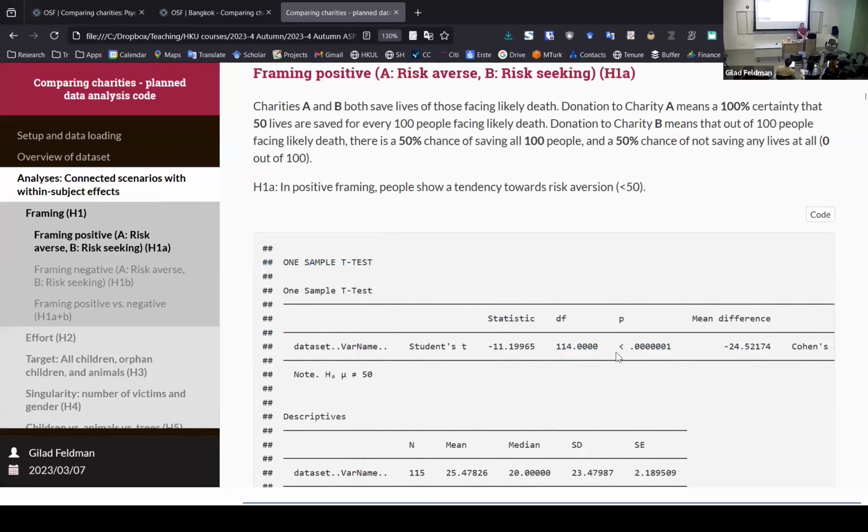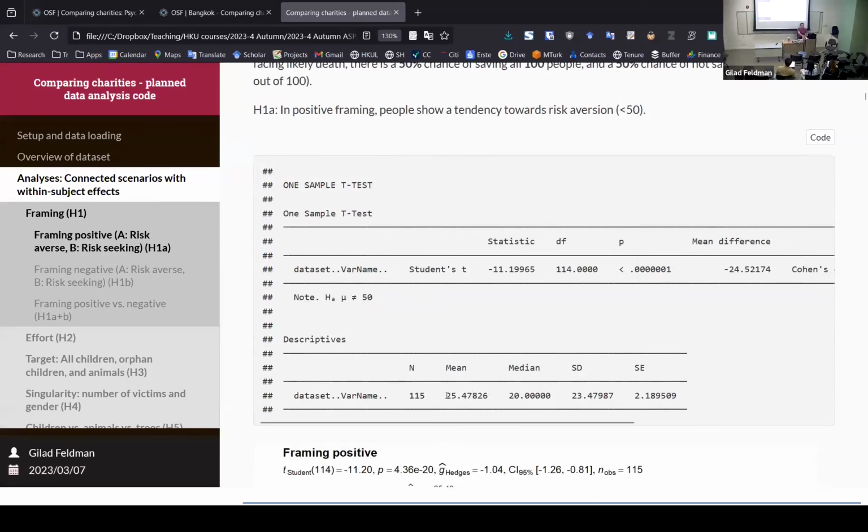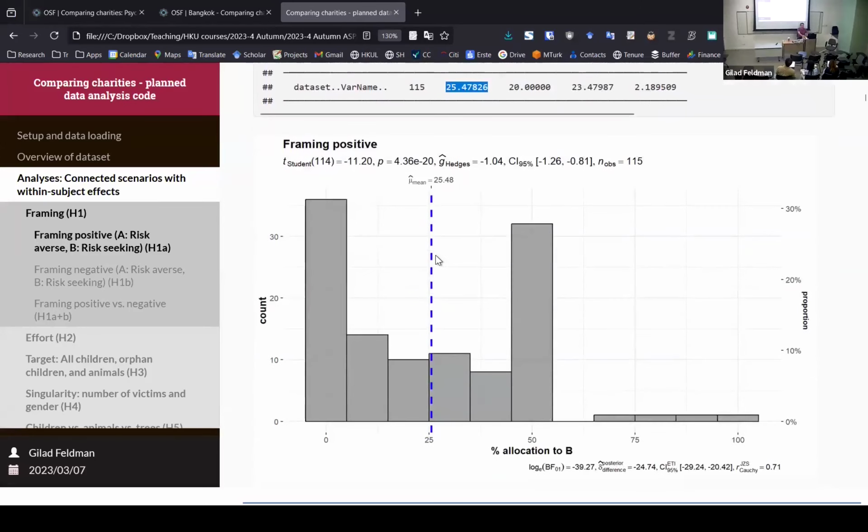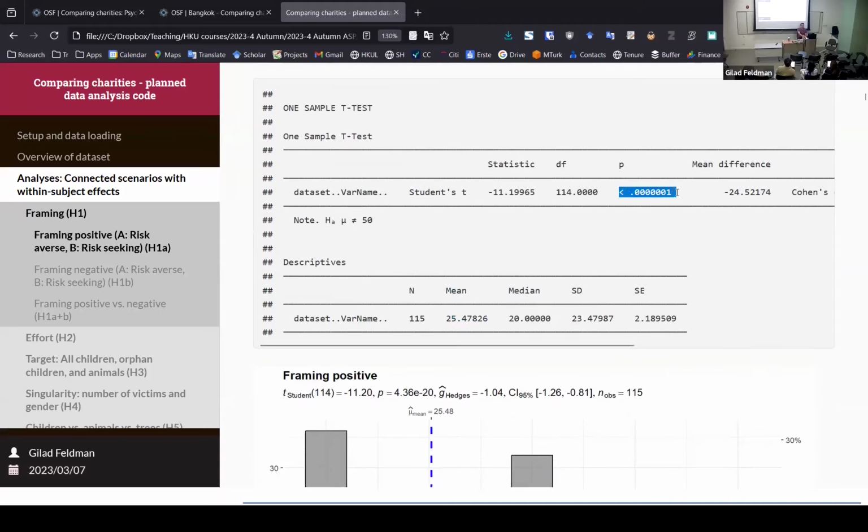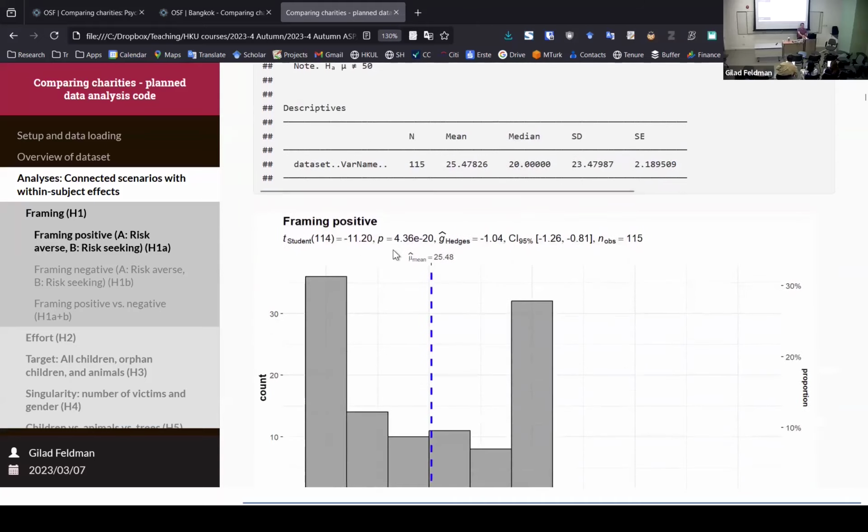So what are the results? You can see that the mean is 25. If we look at this figure, which you will get from me, you don't need to create this on your own, you will see that most people prefer 0 allocation to B, so lower than 50. The mean is 25. If you look at the statistics, the p-value is very, very, very low. You can see here how low it is. So it means that we found support for preference for charity A.